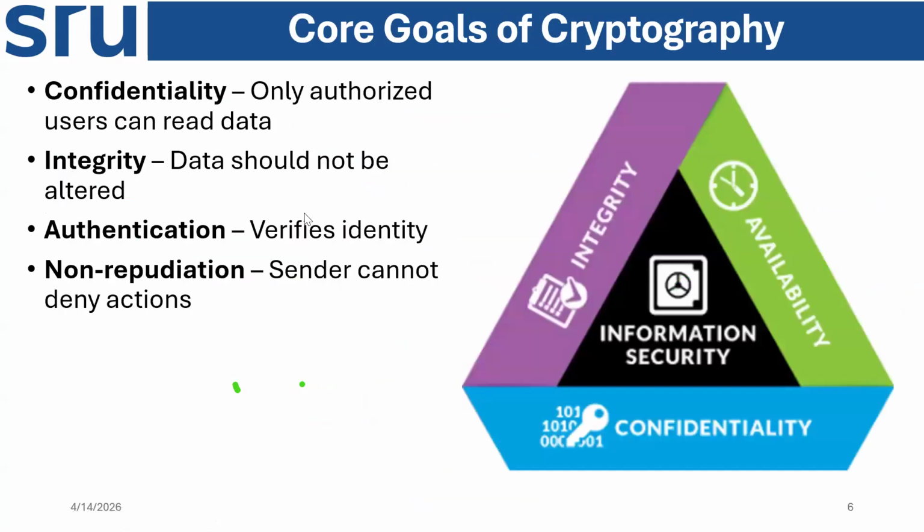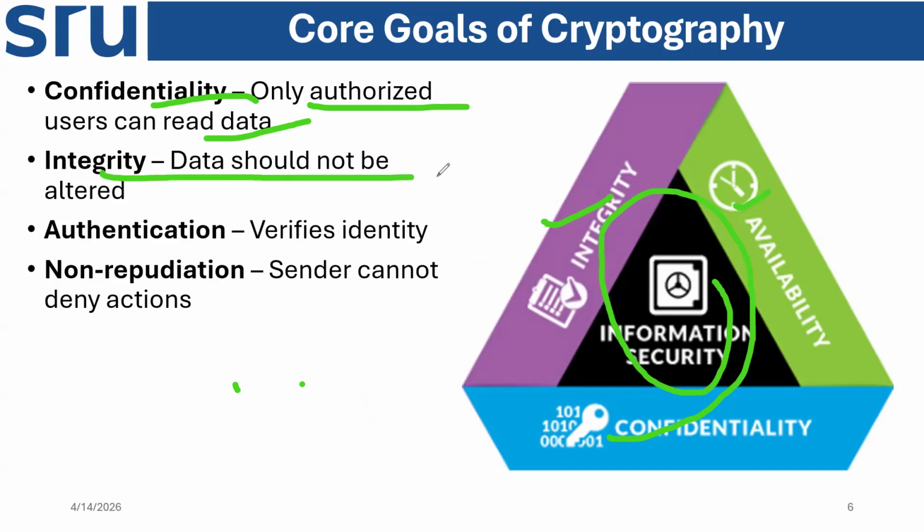What the goal, we already discussed. I already talked about that. So first goal is confidentiality. That is, an authorized user can read the data, right? That means it makes sure of integrity, confidentiality, availability, that means information and data security. Integrity means data should not be altered. That means no others can use the data. If they use it, they cannot understand.